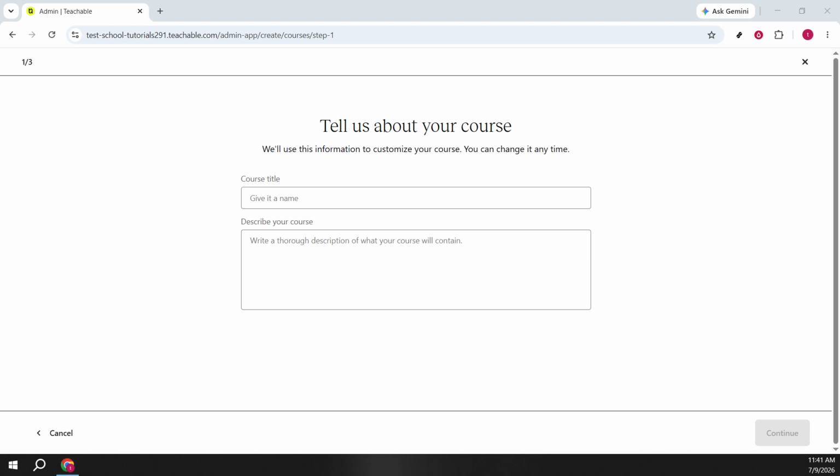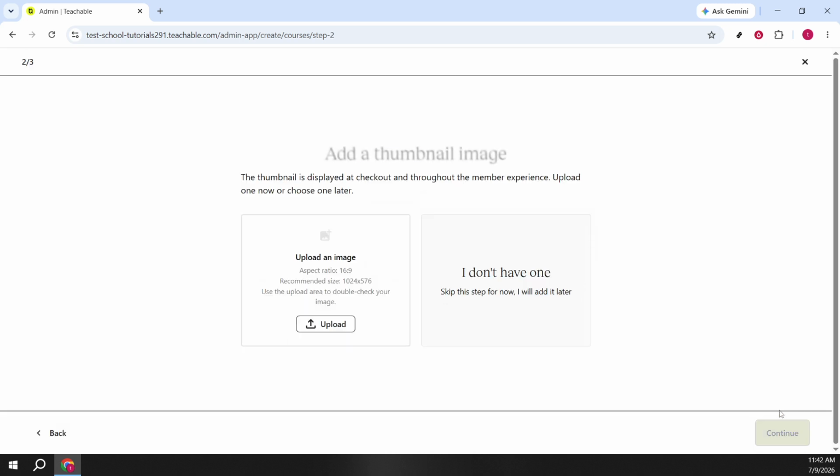Below that, add a short description. Focus on outcomes, who the course is for, and the format. Keep it concise but informative. When you're happy with it, click Continue to save and move on.